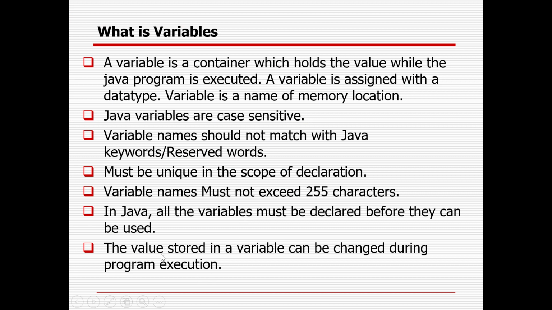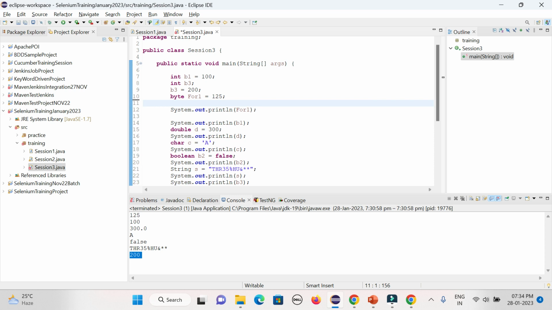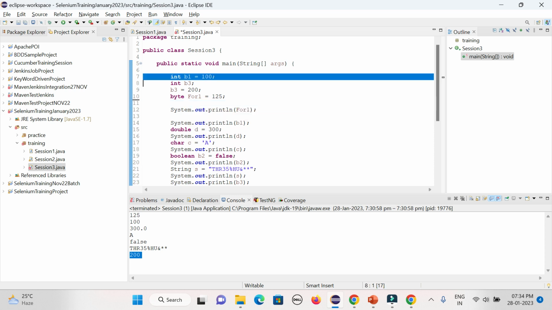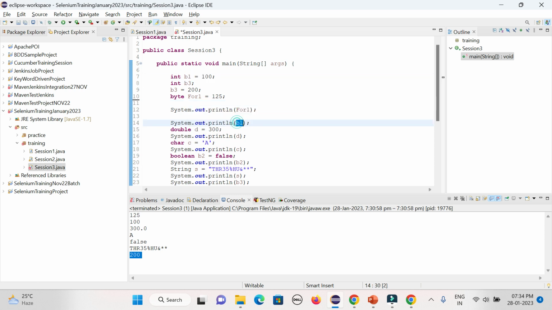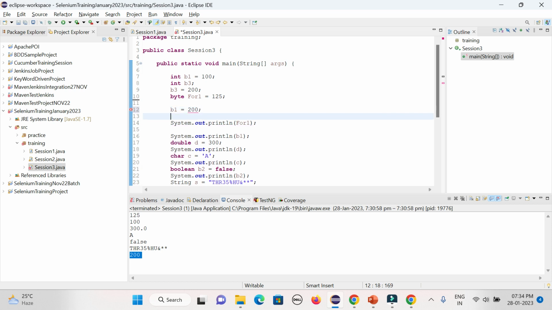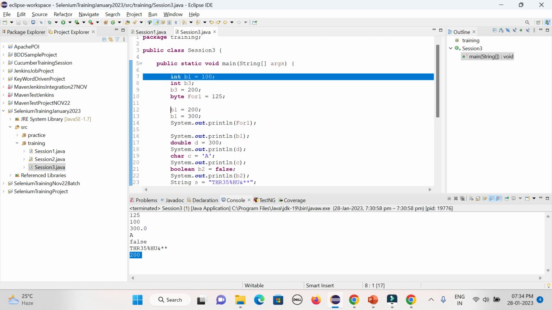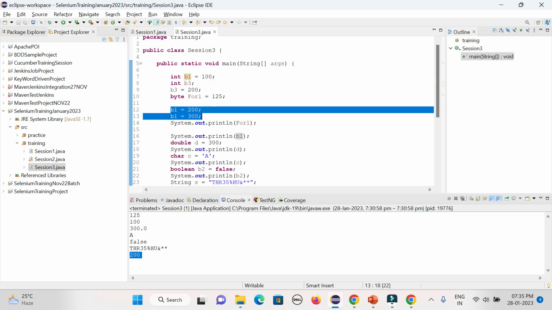The value stored in a variable can be changed during program execution. Suppose here I have defined b1 equal to 100 and printed it out. Now again I can assign it, and I no need to define the data type. In case I want to change it, I can give it 200. I can give again b1 equal to 300. Now the question is what value b1 will take during printing here. So this is having 3 values: 100, 200 and 300. What value will it take?